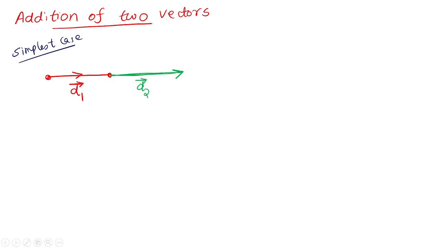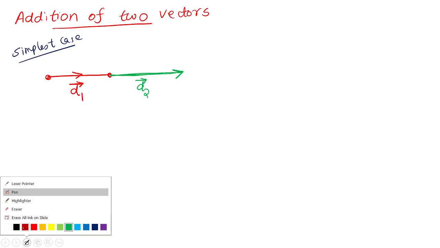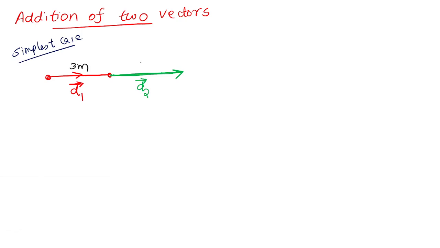What is the net displacement? Initially I got a displacement d1. I travel my journey from this point. After that once again I got a displacement d2. In the simplest case, I am traveling in the same direction. What is my net displacement? Let the direction be east. Suppose this is 3 meter and this is 4 meter. My net displacement will have magnitude 7 meter.